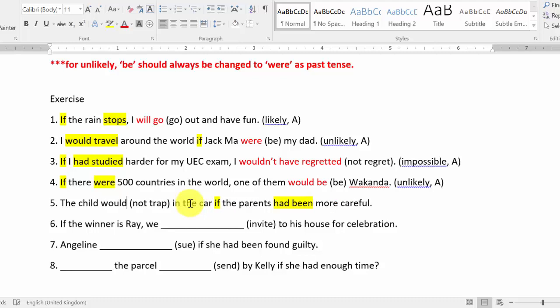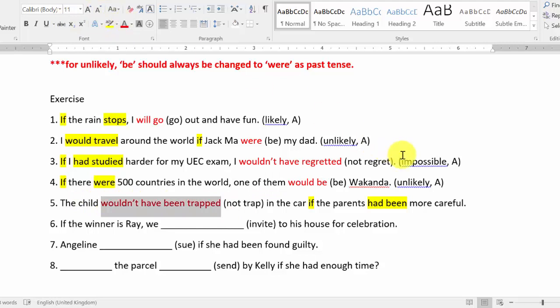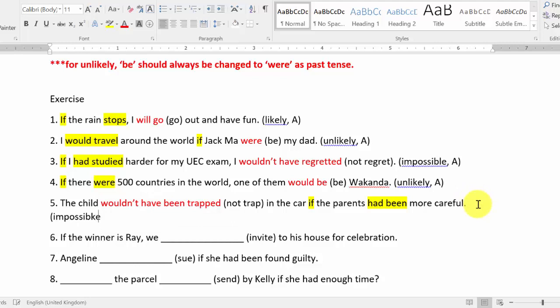You add "not" after would, so wouldn't have been pp, trapped. Okay, wouldn't have been trapped in the car, if the parents had been more careful. This is impossible. Okay, impossible, passive.